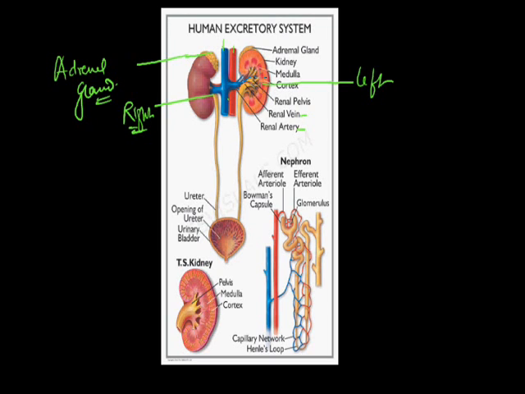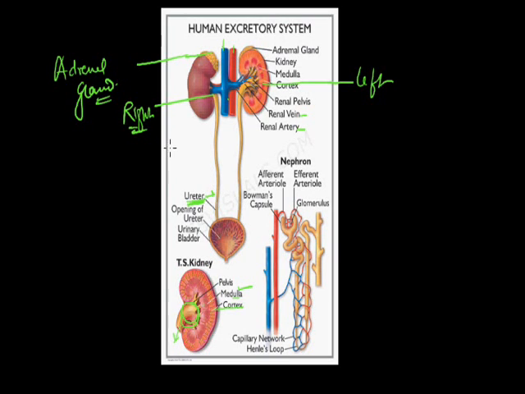When we see the internal structure of the kidney, there are specialized parts. This renal pelvis is one part from where the ureters are coming out. This part, which is the innermost part, is known as the medullary part, and the outer part is known as the cortex part. Coming back to the original diagram, renal pelvis leads to a pair of ureters. These are ureters.